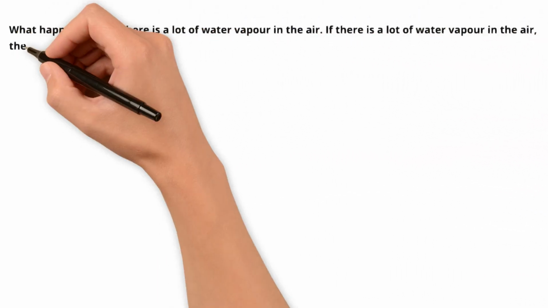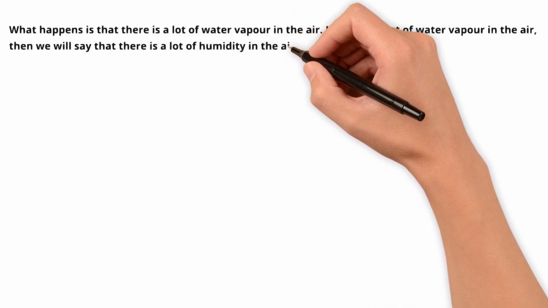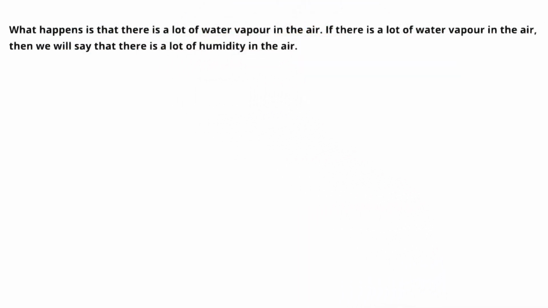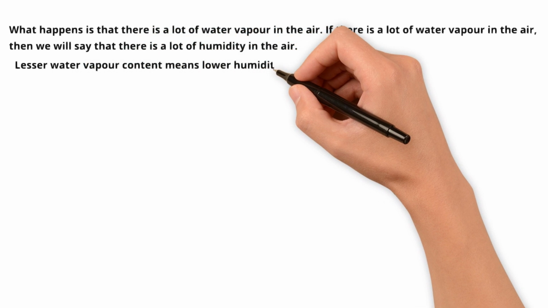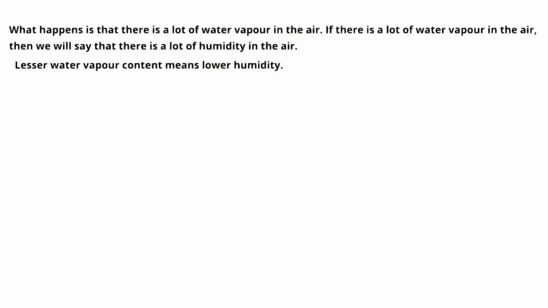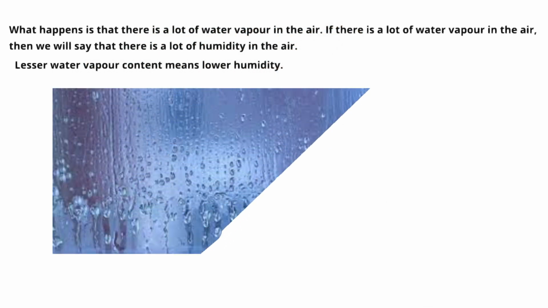What happens if there is a lot of water vapor in the air? If there is a lot of water vapor in the air, then we will say that there is a lot of humidity in the air. Lesser water vapor content means lower humidity.